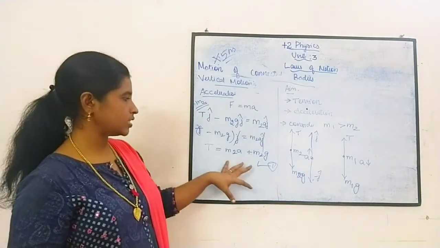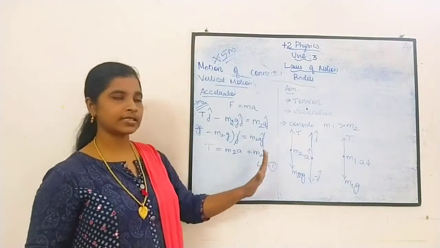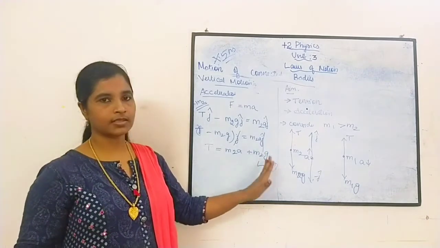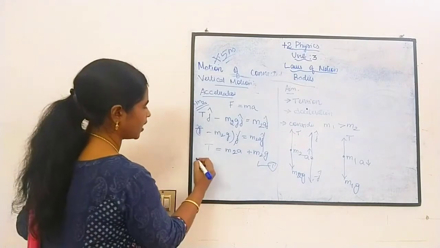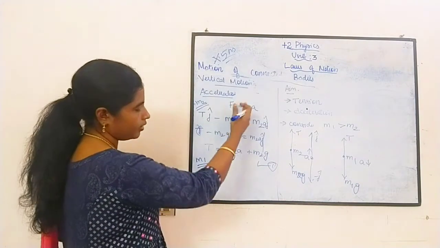Clear? Now we got the tension. T is equal to m2a plus m2g. So let us take this as the first equation. Similarly, you have to write it for the mass m1. Apply Newton's second law.